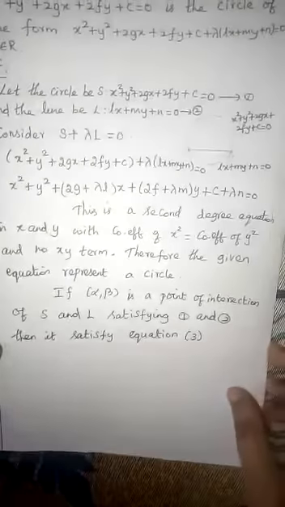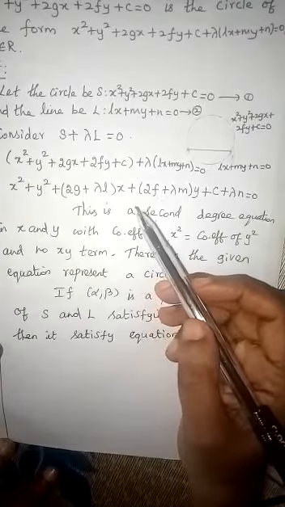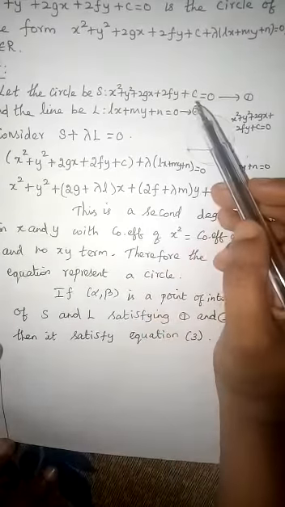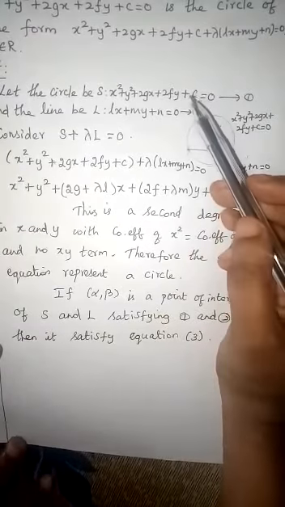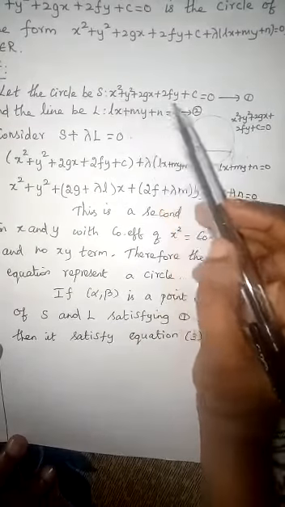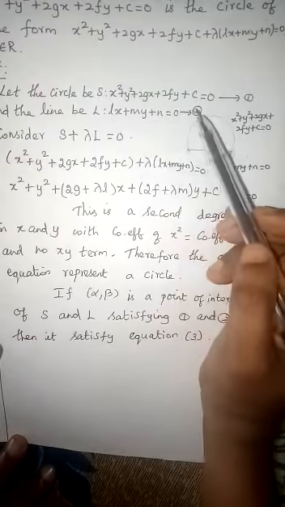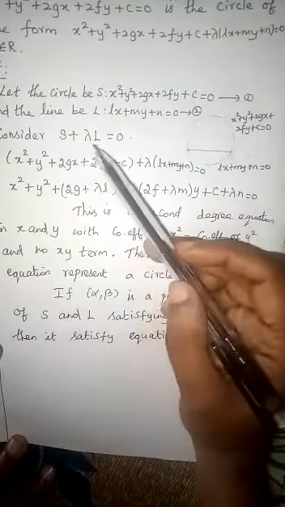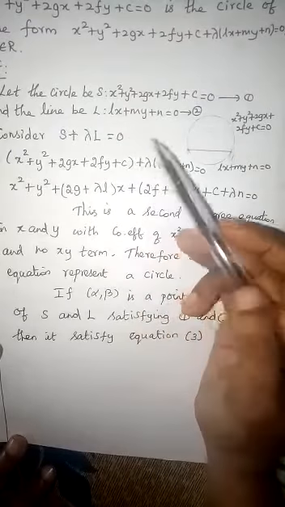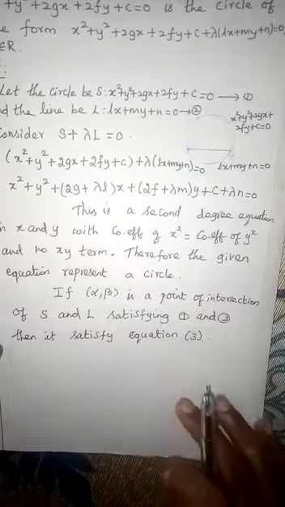So what they are saying is, we said it represents a circle. Then if we take alpha comma beta as the point of intersection of the circle and the line, when we replace that point here, the value of this will become 0. In the same way this also will become 0, isn't it? So 0 plus lambda into 0 is 0. So we can say that the point alpha comma beta satisfies the third equation also.